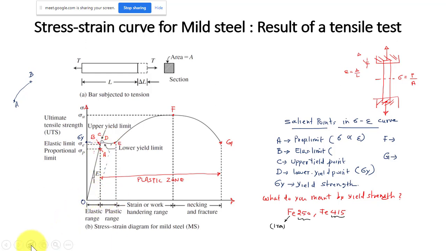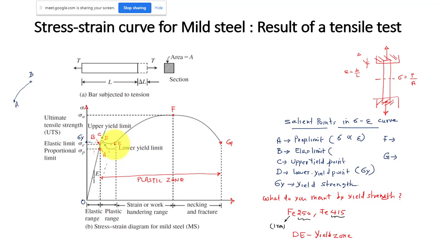Okay. Yeah, that is a point I want to say. And next, you can see from this stress-strain diagram, this zone DE. So maybe I will write here, this part DE, that is known as the yield zone. And after that, what is happening? Yield zone means this is yielding. You can see that there is no change in stress, only the strain is increasing. That is why I am calling DE the yield zone.